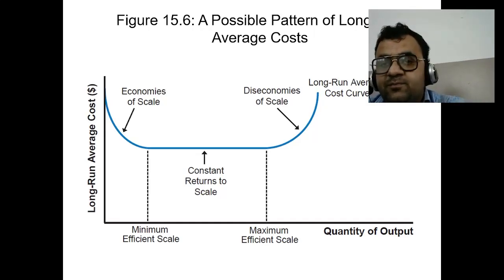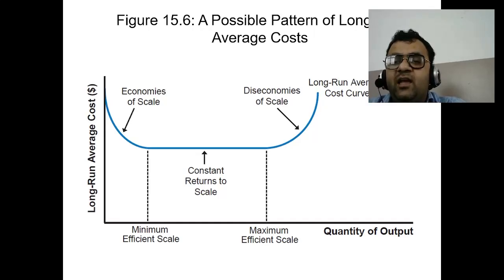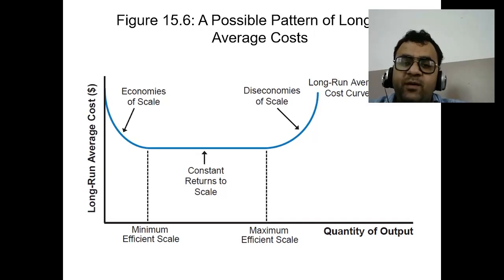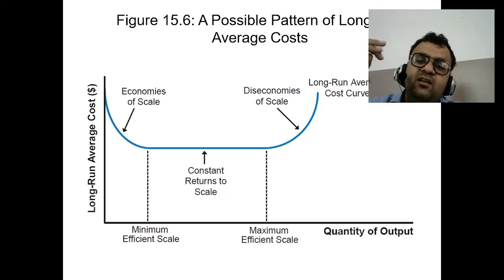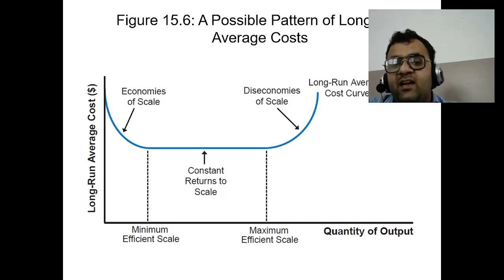The long run average cost curve is U-shaped or saucer-shaped. Initial decreasing segment: economies of scale dominate, so average cost decreases as production increases. Middle segment: constant returns to scale, where average cost remains relatively constant. Final increasing segment: diseconomies of scale dominate, and average cost increases as production increases.